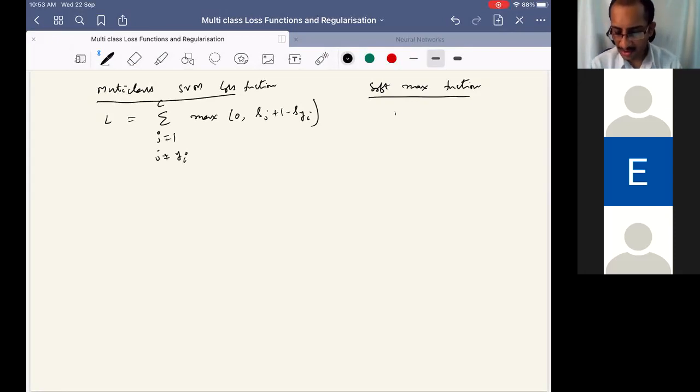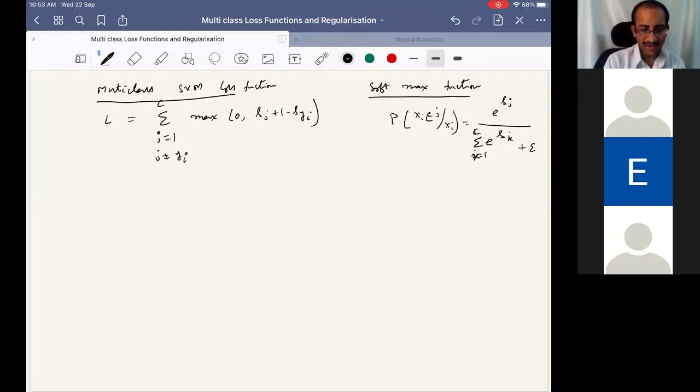Here we don't have L directly, we write the probabilities. The probability that Yi belongs to the jth class given Xi is e power Sj divided by the summation of e power Sj.